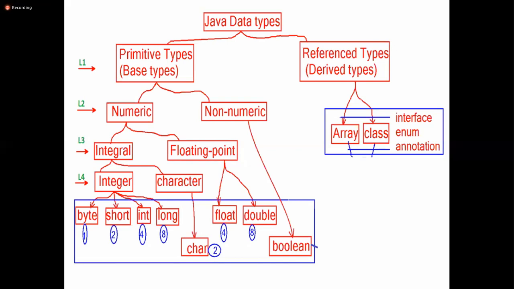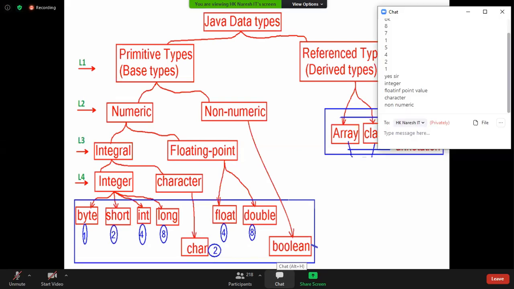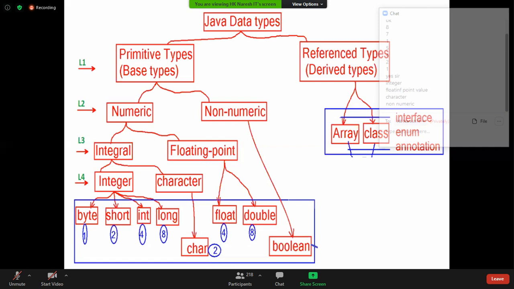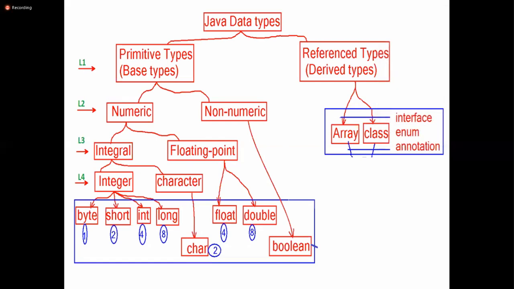Okay, and next, what is the size of boolean? Boolean is meant to store true or false. To store true or false, the size may be 1 bit or maybe 1 byte. 1 bit is actually sufficient, but maybe the JVM wants to occupy 1 byte minimum memory. So that's why Sun has not specified its size. The JVM will take care of the decision of how many bytes of memory to allocate. As a programmer, it's not specified. Is it clear?